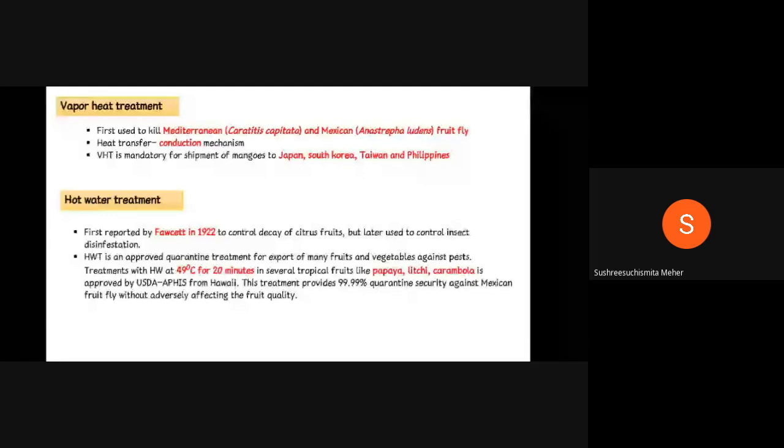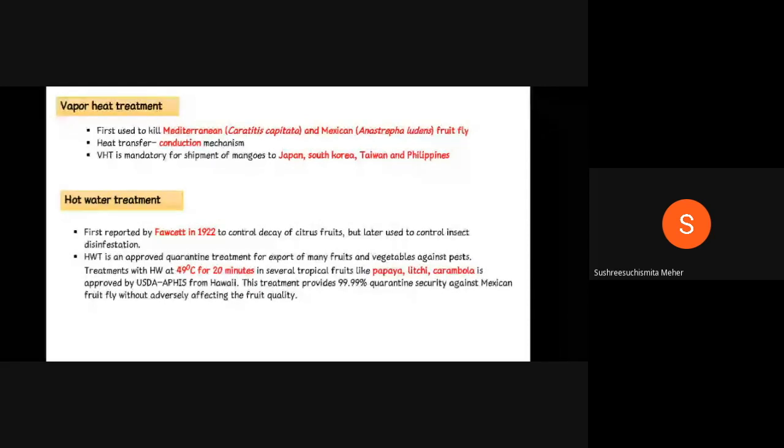In hydrocooling also, the mode of heat transfer is through conduction. Vapor heat treatment is mandatory for shipment of mango to Japan, South Korea, Taiwan, and the Philippines. It is also a most important question. They will ask, if you want to export mango from India to other countries, for these four countries vapor treatment is mandatory.